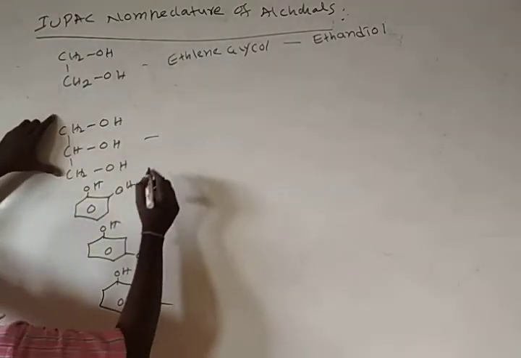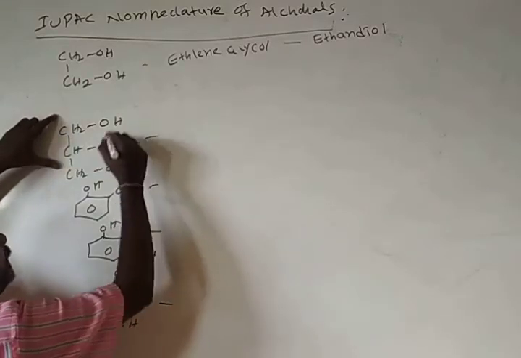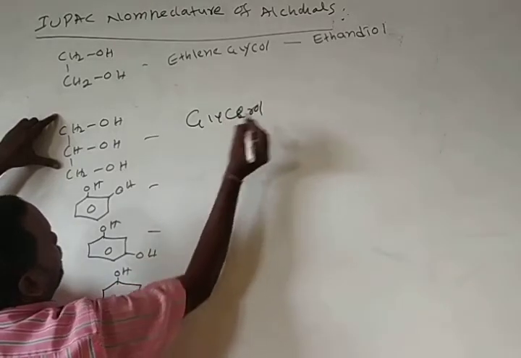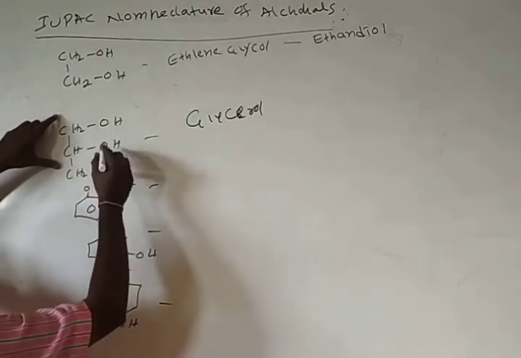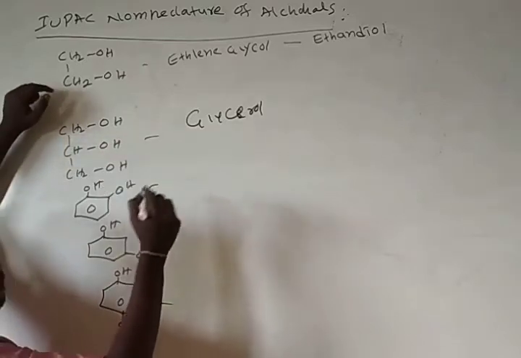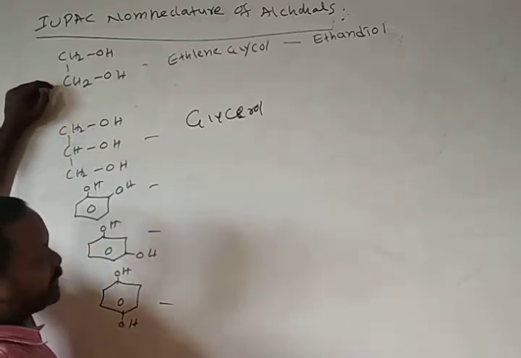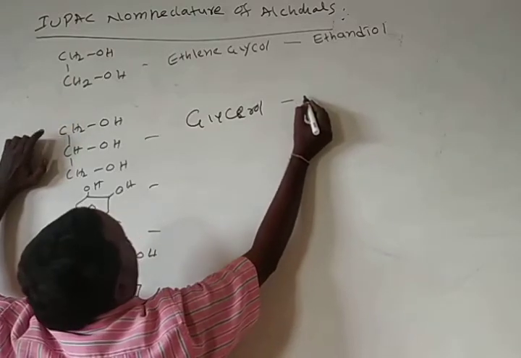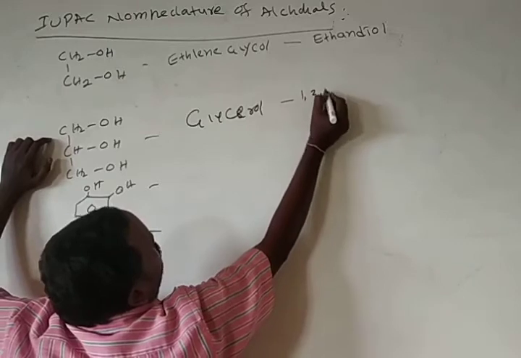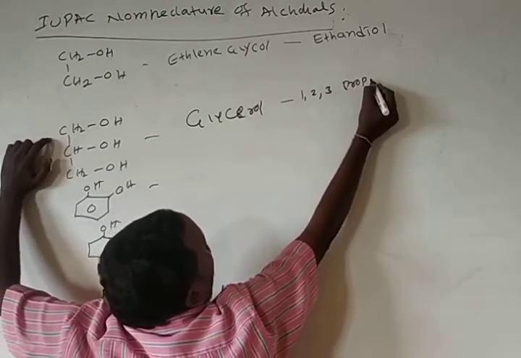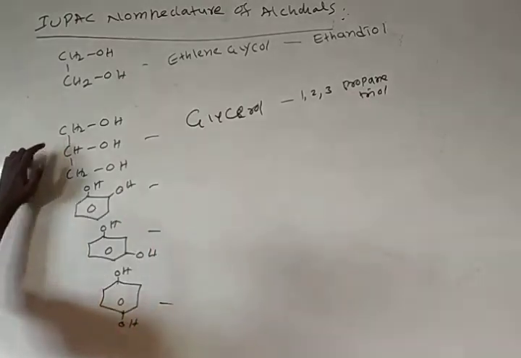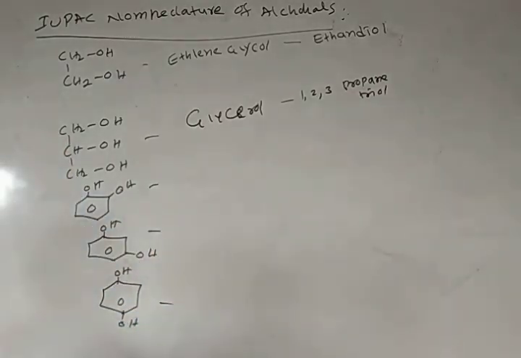And here, this we call glycerol. Here three carbon atoms are there, and three OH groups are present on continuous carbon atoms, so we call it glycerol. The IUPAC name of this molecule is 1,2,3-propane triol. This is the common name and IUPAC name of this molecule.